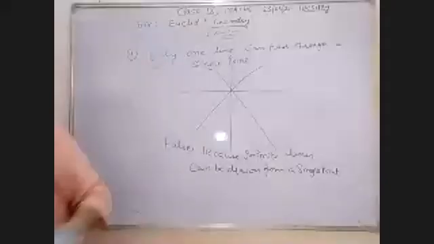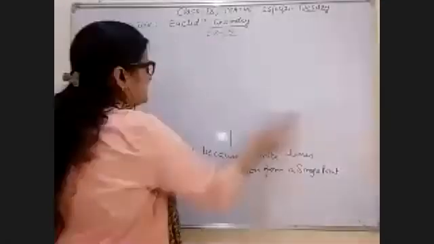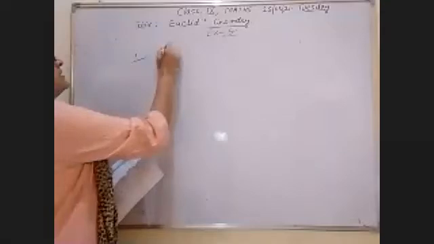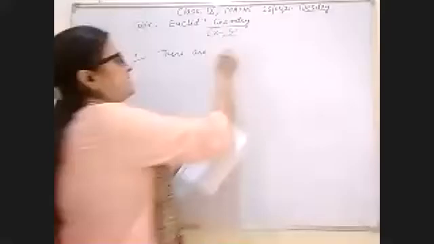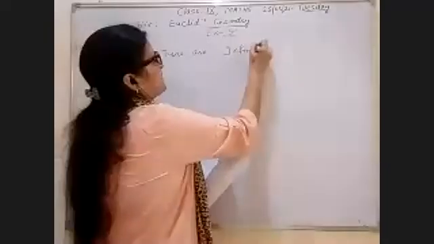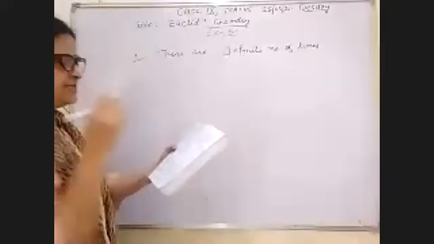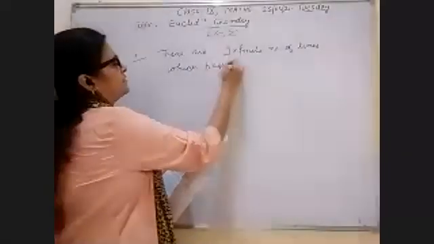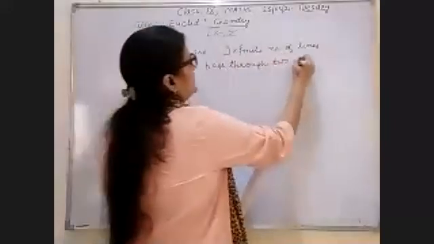Now your next question, note down the question. Your next statement is: there are infinite number of lines which pass through two distinct points.